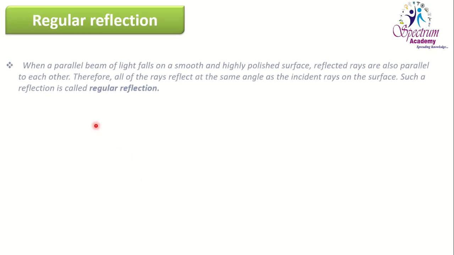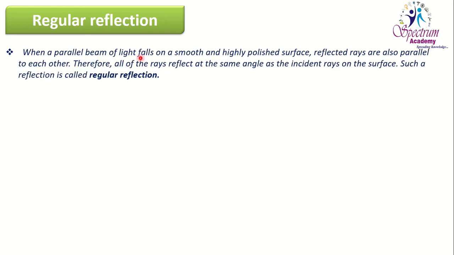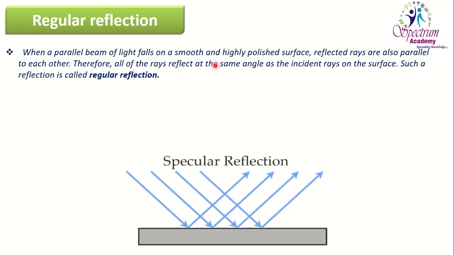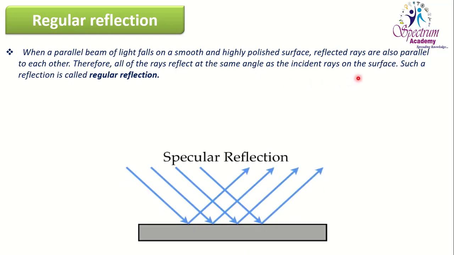These were the terms related with the reflection. Now another term which is regular reflection. When a parallel beam of light falls on a smooth and highly polished surface, reflected rays are also parallel to each other. Therefore, all the rays reflect at the same angles as the incident ray on the surface. Such reflection is called regular reflection.